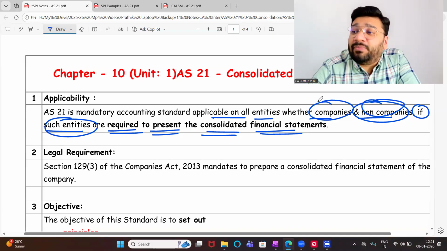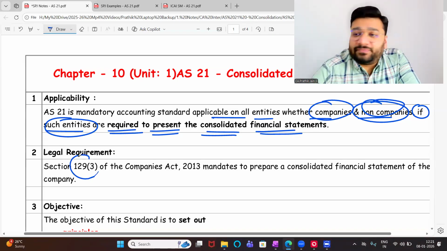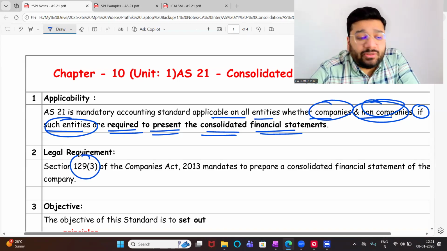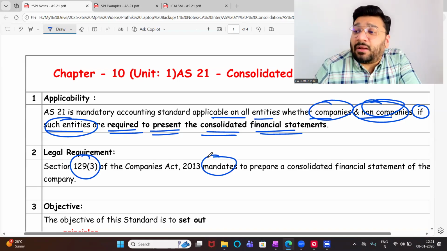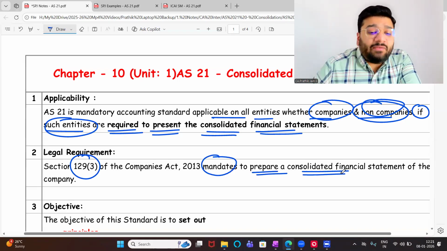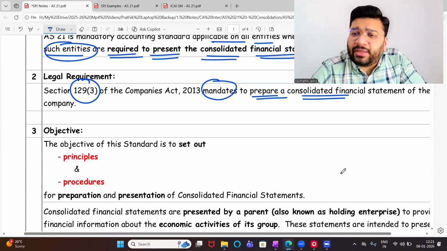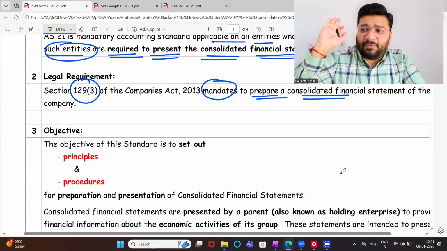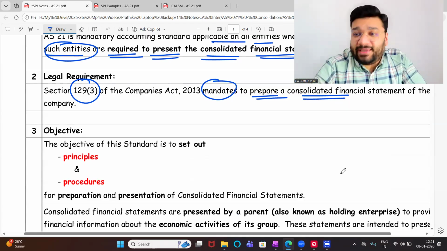Who is saying that? Companies Act 2013. Where exactly? Very good. Section 129, subsection 3 of Companies Act 2013 mandates, it makes this compulsion. It is giving us a compulsion to prepare consolidated financial statement. Okay, not okay. Then what is AS 21 doing? If law is saying to prepare CFS, then what is AS 21 telling? How to prepare that CFS?